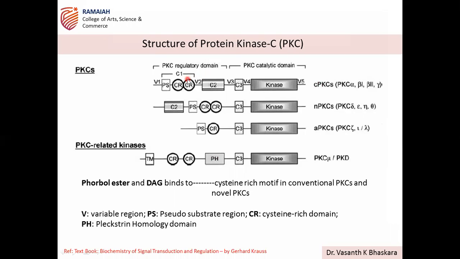So towards the N-terminal, you have the C1 and C2. Okay. And in the catalytic domain, there is a kinase domain. And these are different forms of the PKCs: classical PKCs, then novel nPKCs, and atypical PKCs.